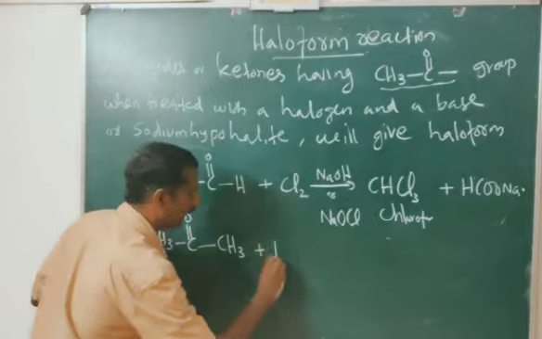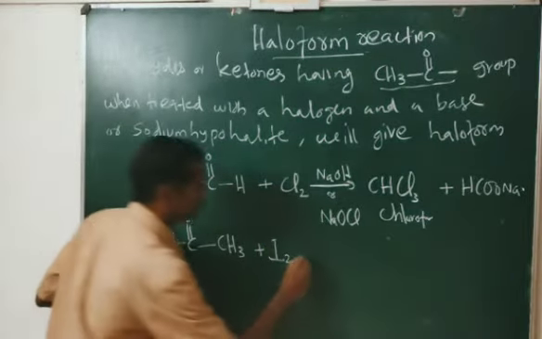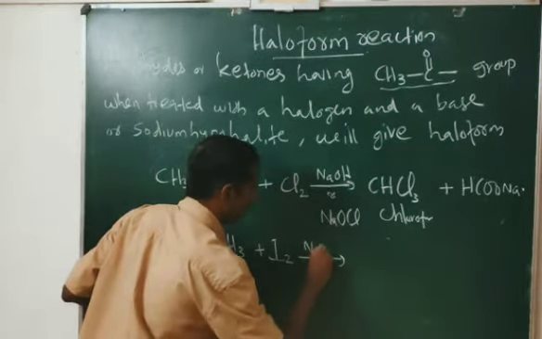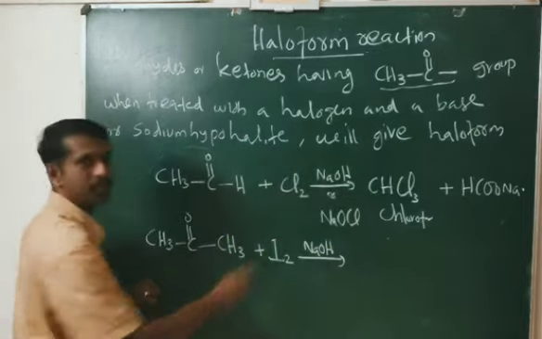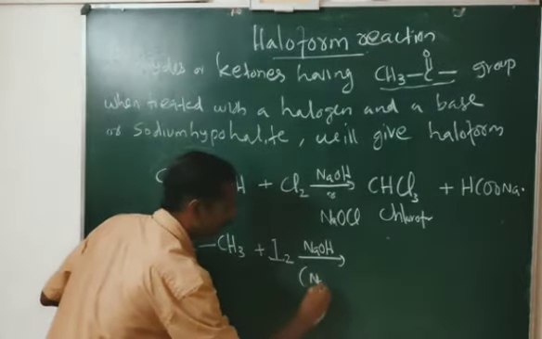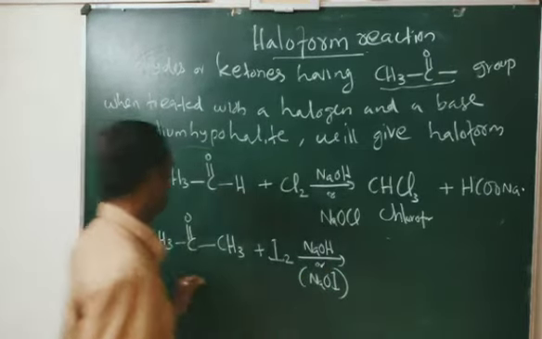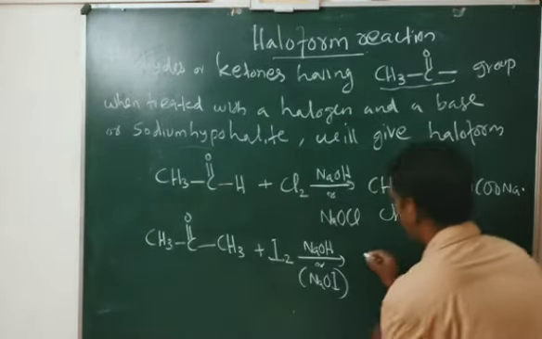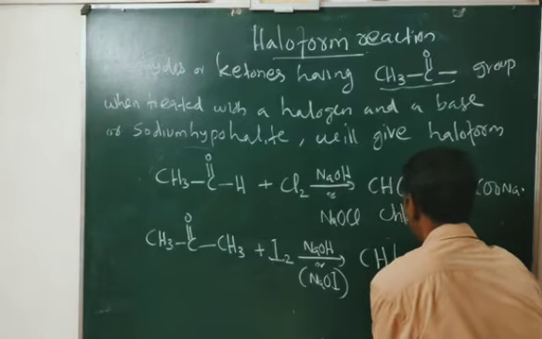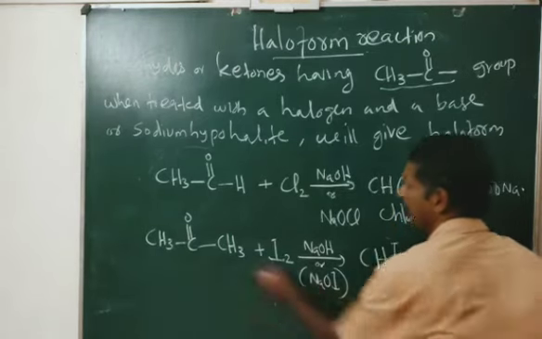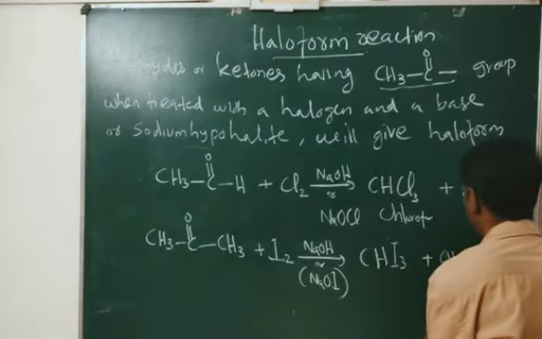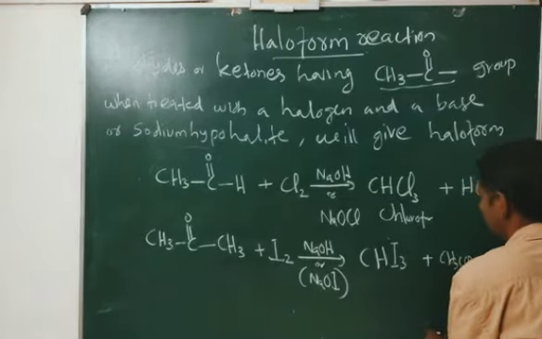When treated with iodine in presence of NaOH, or you can use NaOI, what will you get? You get iodoform, CHI3, plus CH3COONa. This is important.